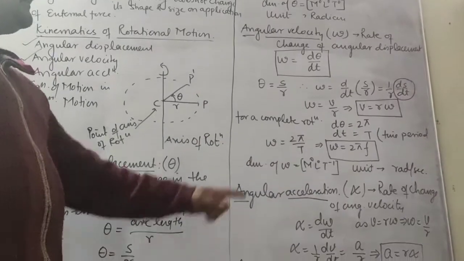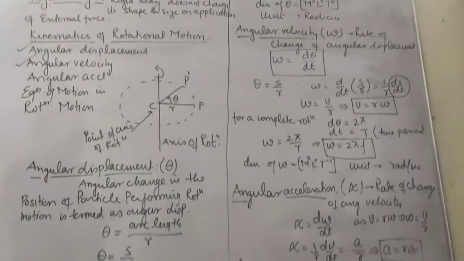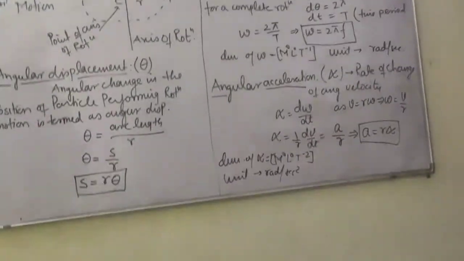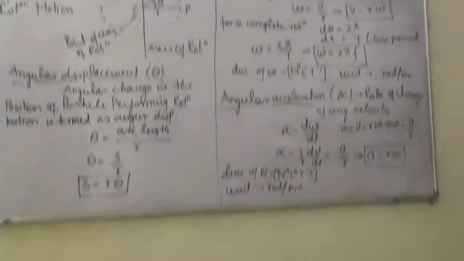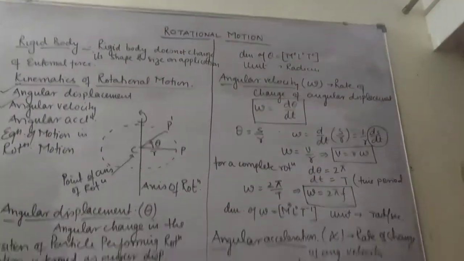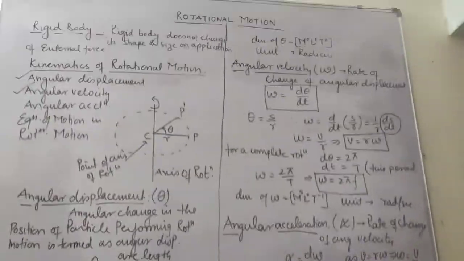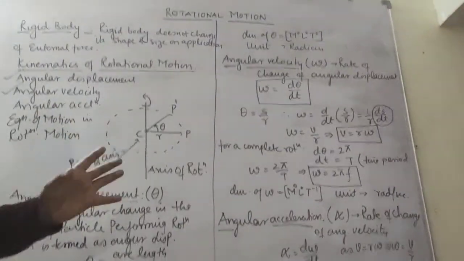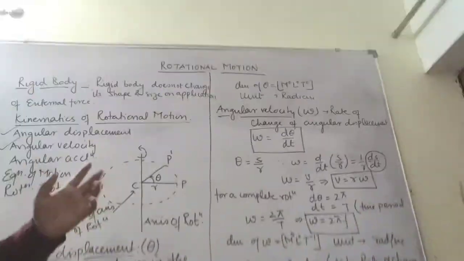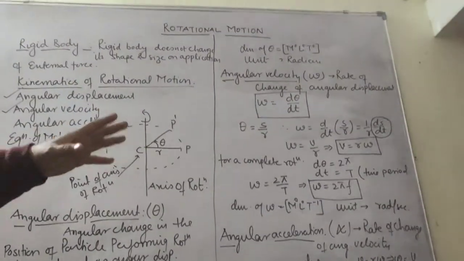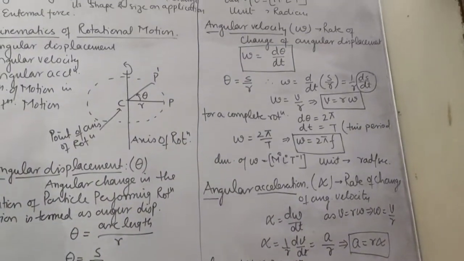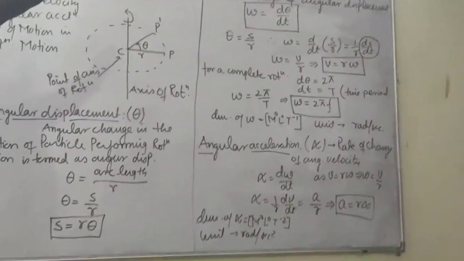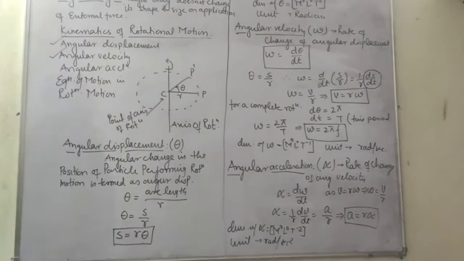So as of now you have read s is equals to r theta, v is equals to r omega, a is equals to r alpha. That means linear motion and angular motion are related with a physical quantity r. R is the fixed distance from axis of rotation. This distance remains fixed only for rigid body. Otherwise, if it is not a rigid body, it will keep on changing. So this is linear motion and angular motion, and the relation is s is equals to r theta, v is equals to r omega, a is equals to r alpha.